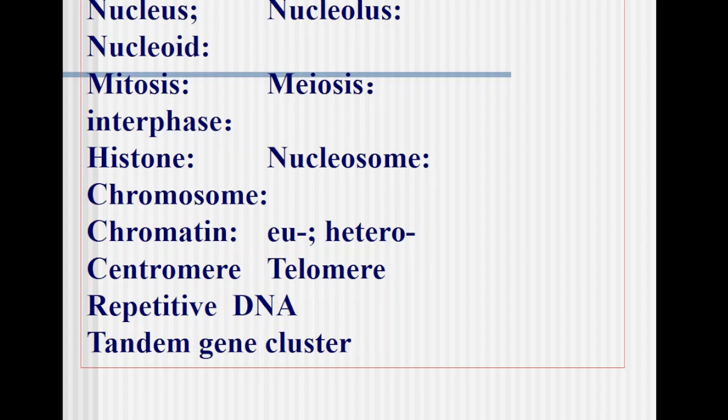Then we will be learning about histone proteins. These are basic proteins, and these are the candidates associated with the DNA within a chromosome. There is a diversity of histone proteins. At least 5 different histone proteins we will be discussing today. That is H2A, H2B, H3, H4. These 4 proteins are present in duplicate, meaning they form 8 proteins, so we call it an octamer.